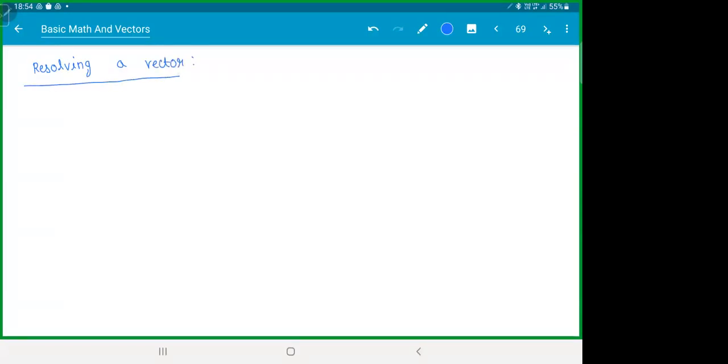So sometimes what happens, right? They simply give you a vector with some magnitude. They'll say like this thing. Consider a vector of magnitude a at an angle theta with the x-axis.